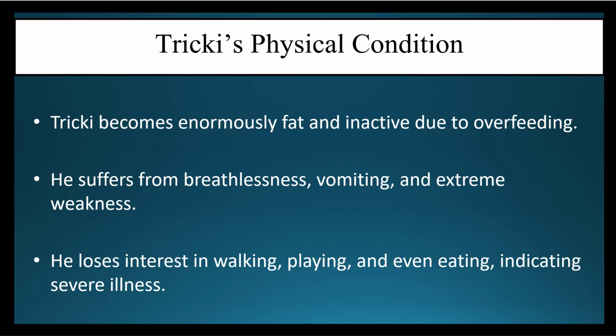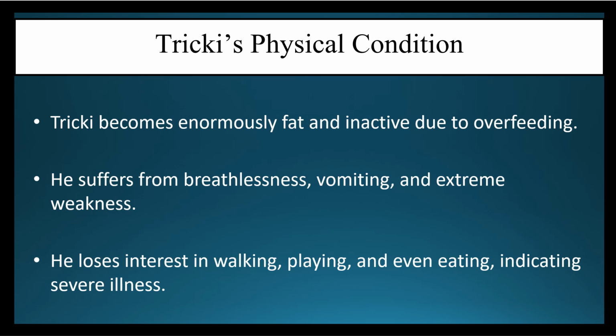So let's move ahead. Now if we talk about Tricky's physical condition. Tricky became enormously fat and inactive due to overfeeding. Mrs. Pumphrey used to overfeed him a lot. She used to give him chocolate cakes and whatnot. So, because of having such nutrient rich food, like such junk food rather, he became fat and inactive.